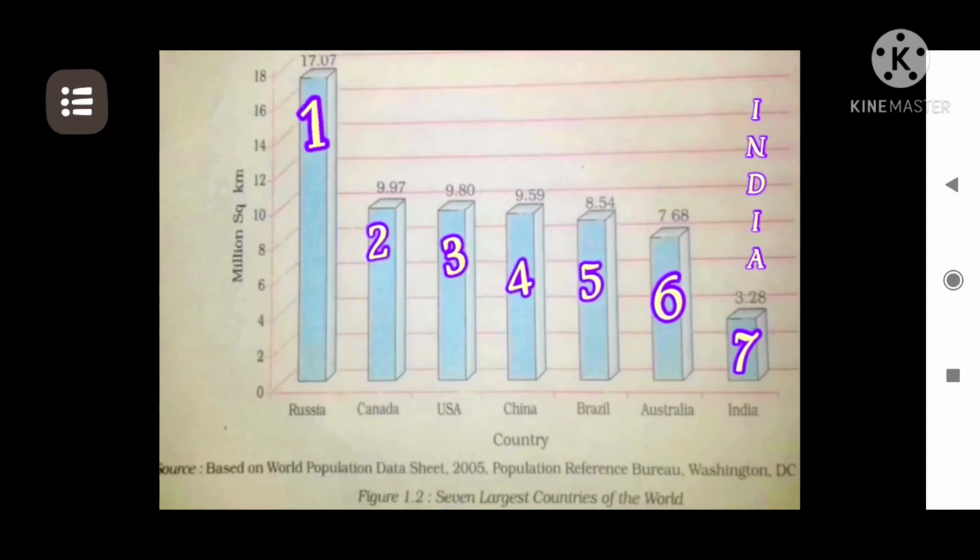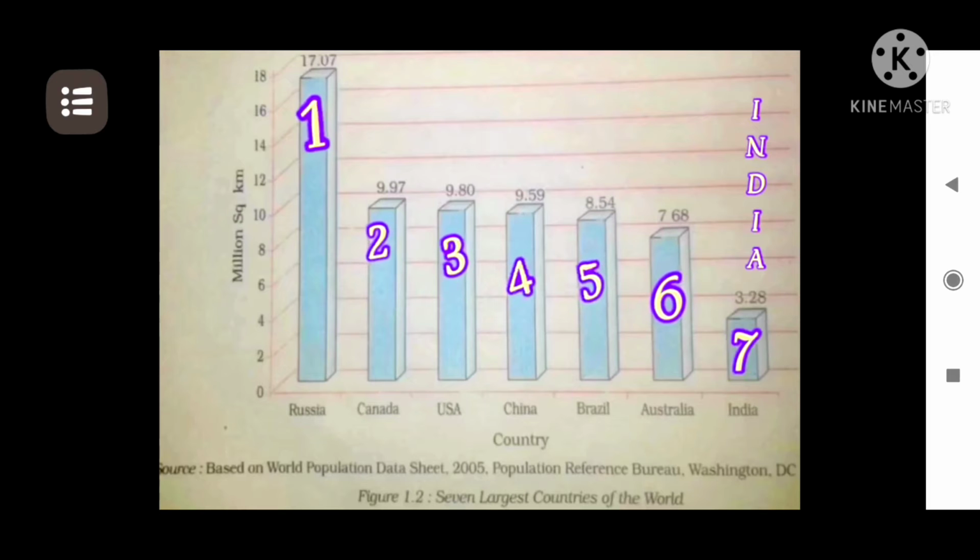The 7 largest countries of the world in regard to area are given in this picture, starting from Russia, Canada, USA, China, Brazil, Australia, followed by India. The total area of India is 7th in ranking.